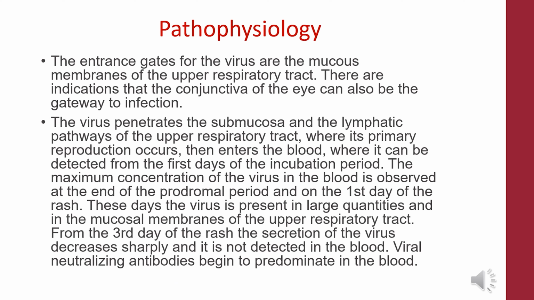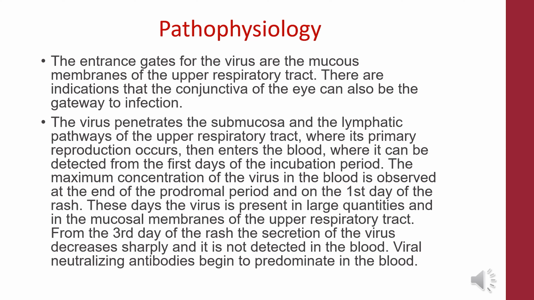About pathophysiology. The entrance gates for the virus are the mucous membranes of the upper respiratory tract. There are indications that the conjunctiva of the eye can also be the gateway to infection. The virus penetrates the submucosa and the lymphatic pathways of the upper respiratory tract, where its primary reproduction occurs. Then it enters the blood, where it can be detected from the first days of the incubation period.